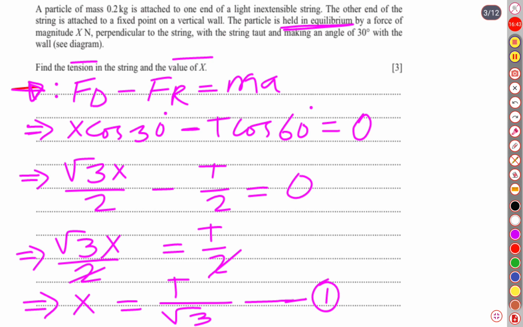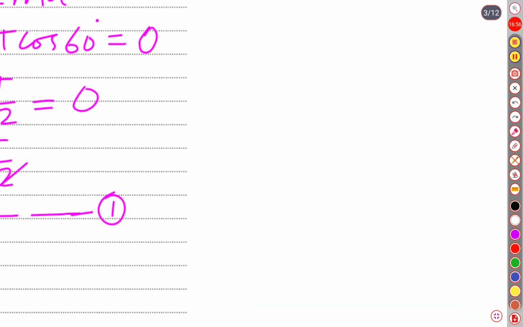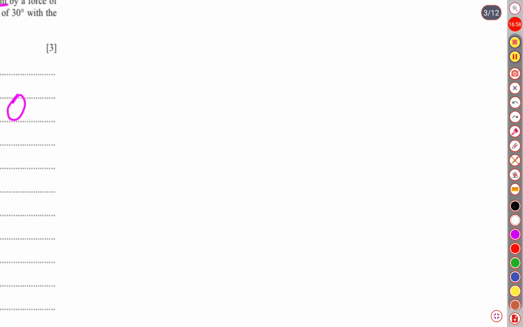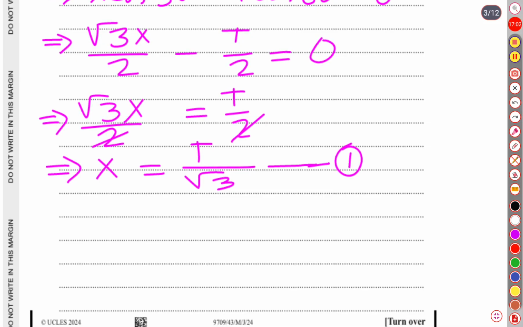Well, now we are going to resolve the forces vertically. What are the forces acting in the vertical direction? Let me write just under this. Okay, we are going to resolve the forces vertically.